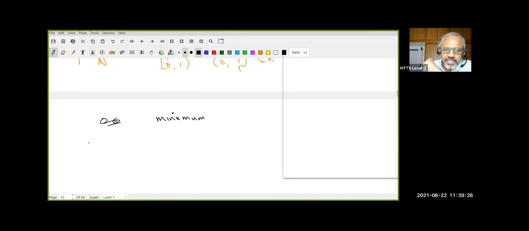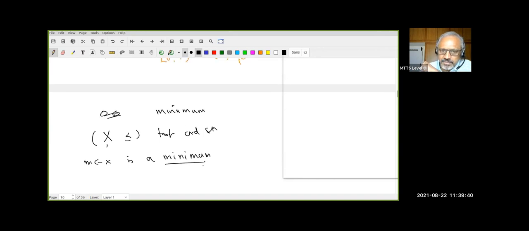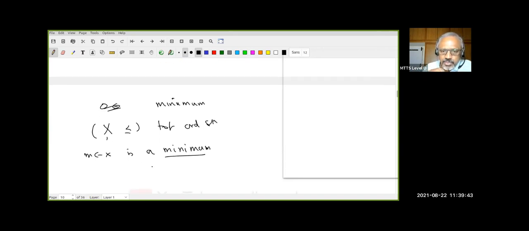So we say, suppose X is a totally ordered set. And I say an M in X is a minimum. Don't use the word minimal because M is already an element of X with what property? For every x in X, either M equals x or M is strictly less than x. That is, M is less than or equal to x. This is what you call a minimum. Do all of you understand this?